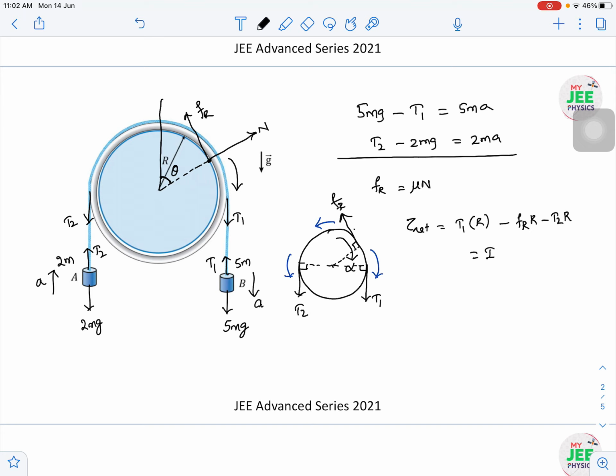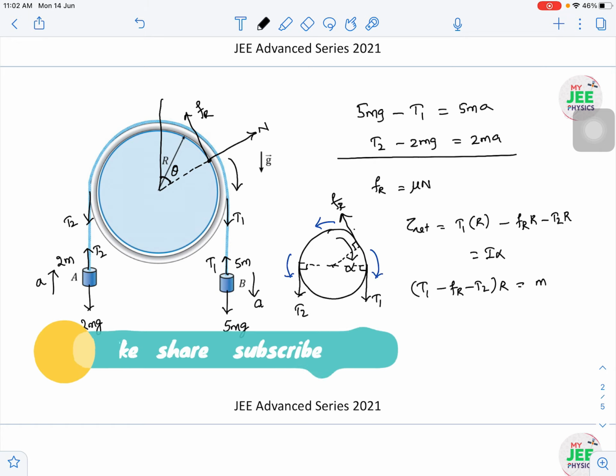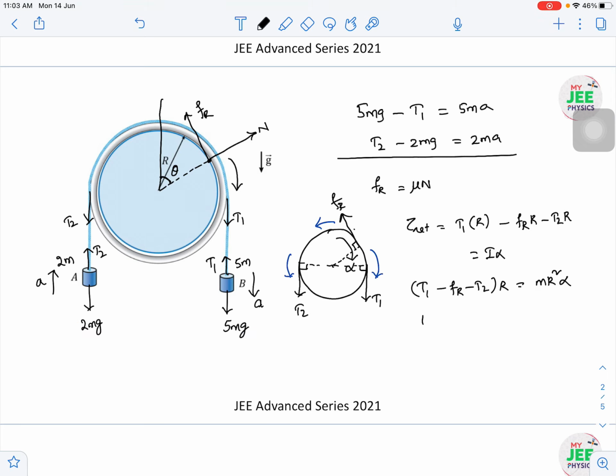This should be equal to I alpha. So I can write one more equation now: (T1 minus Fr minus T2) into R is equal to the moment of inertia of the ring, mR square, into alpha. Then R will cancel out, and T1 minus Fr minus T2 is equal to mR alpha. So this is one more equation. If you want, you can name the equations 1 and 2. Now I'm going with the third equation.